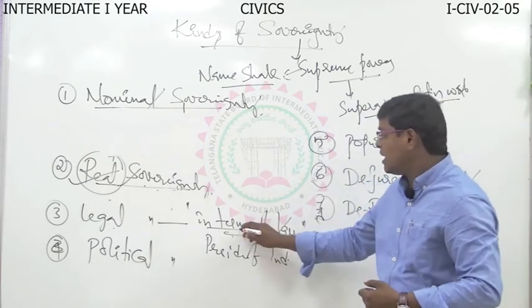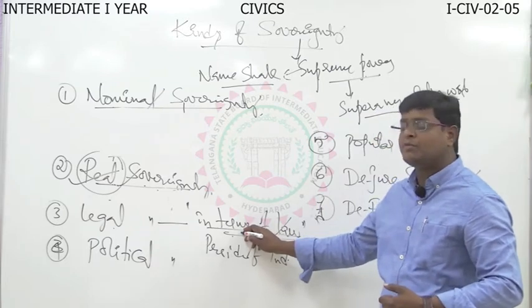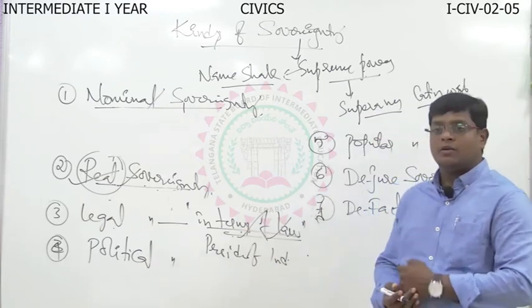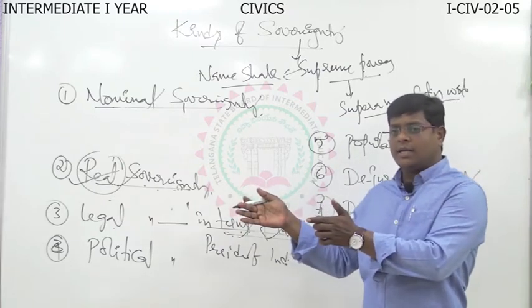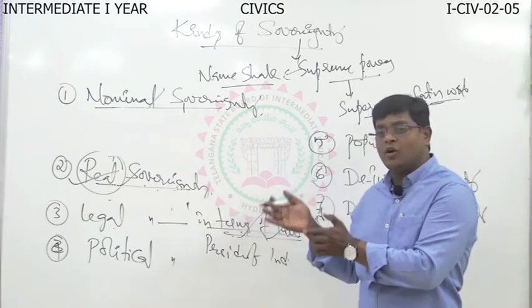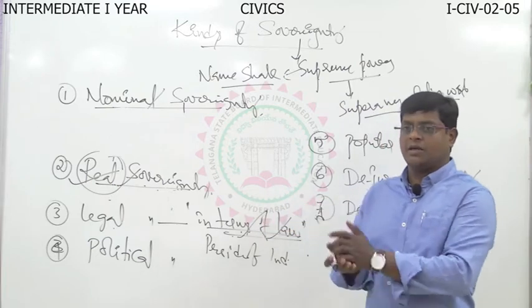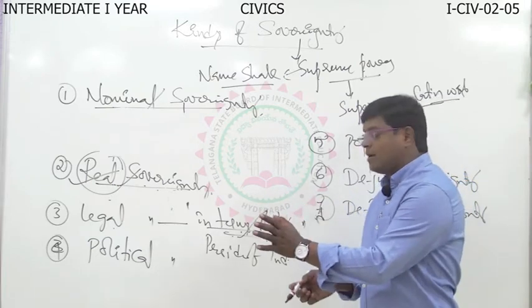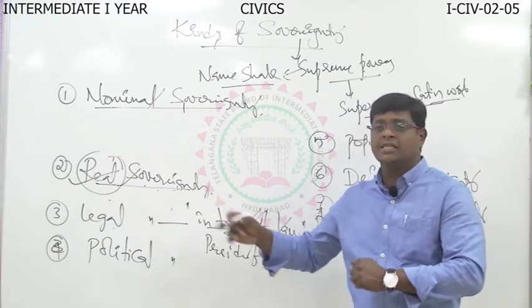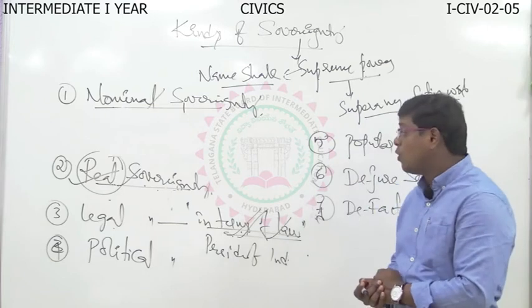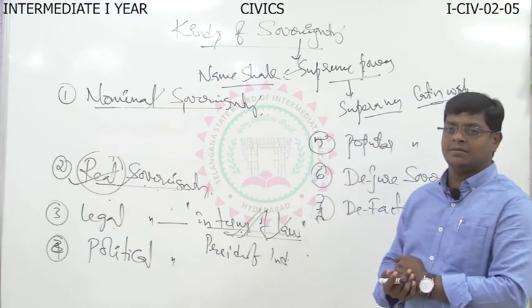Okay. So legal sovereignty is the sovereign power which is enjoyed by the nominal sovereign based on the law. Understood? It was protected by law. The power was given by law. Law officially accepted the sovereignty power. So that is called legal sovereignty. Understood?